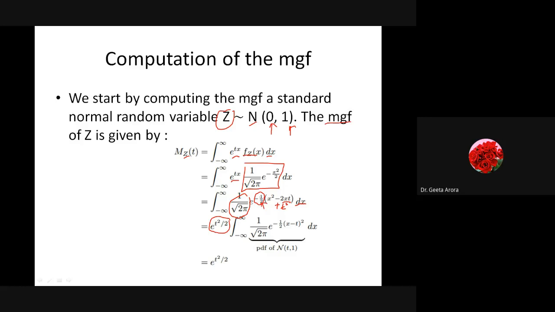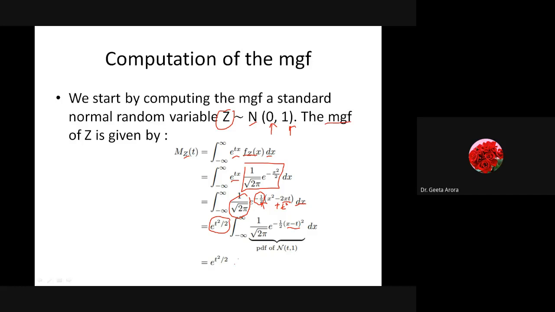So if I open it, it becomes e of minus half t square inside and e of t square by 2 outside. So it can be written as e raised to power minus half (x minus t) whole square. Tell me if it is clear. When you do it with pen and paper, I hope you will get it. We have added and subtracted e raised to power t square by 2. And this, if we see, what is this? This is the probability density function of N(t, 1), whose value is 1.